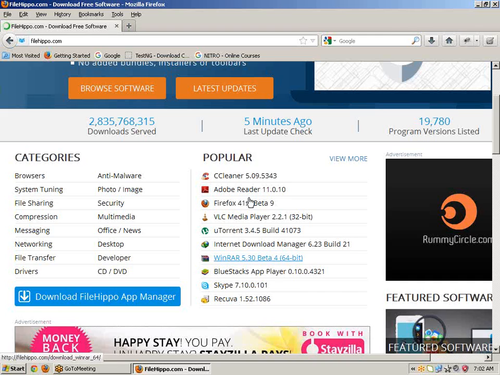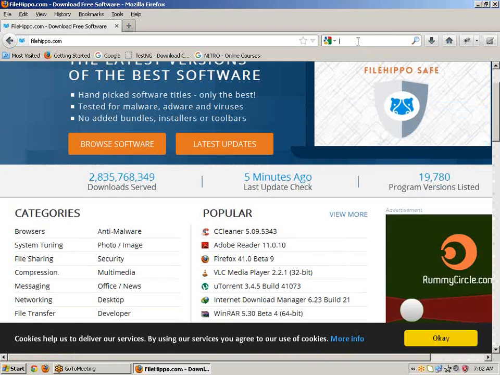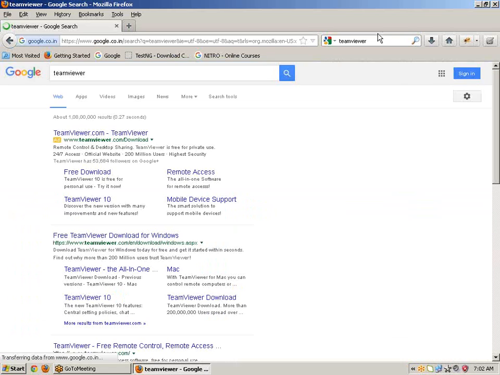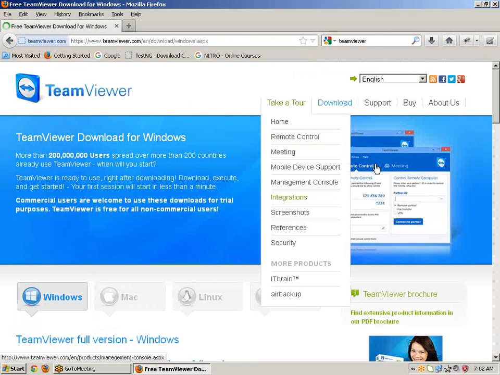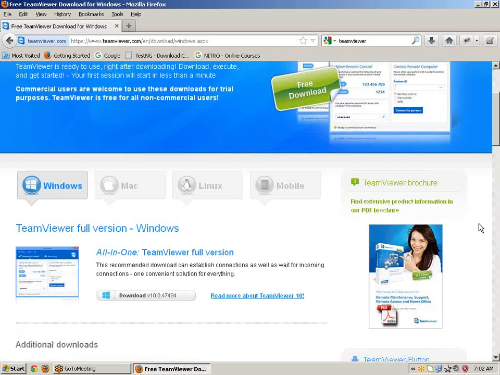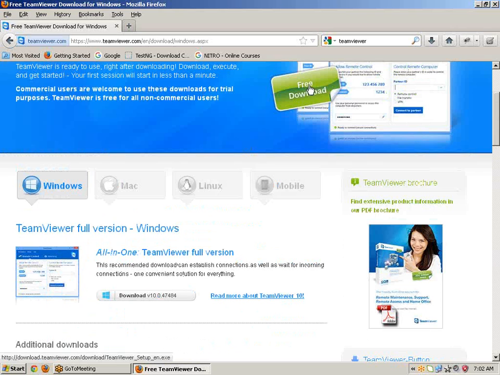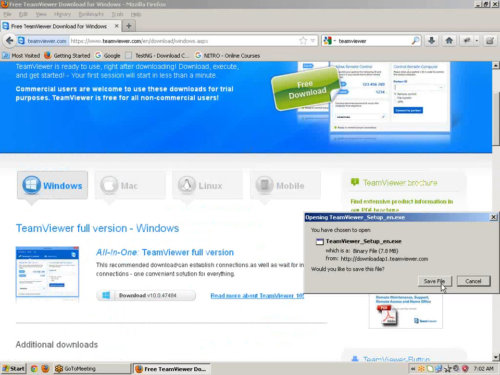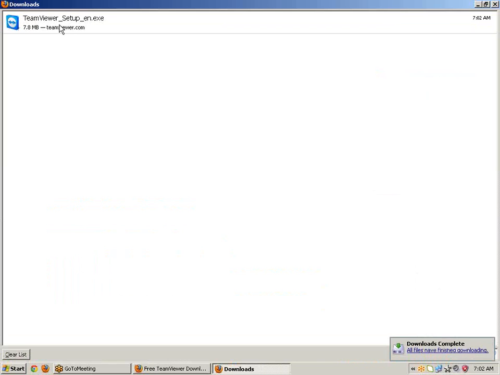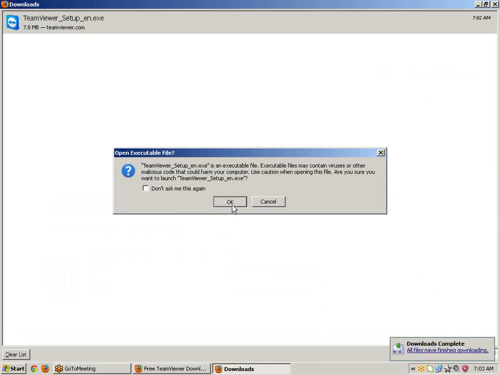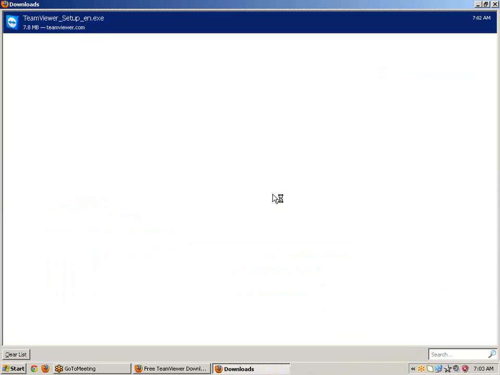There is no icon here, so just type TeamViewer. Just enter, just click on the second link. Just click on free download. Save the setup, double click on it, click on OK, click on run.